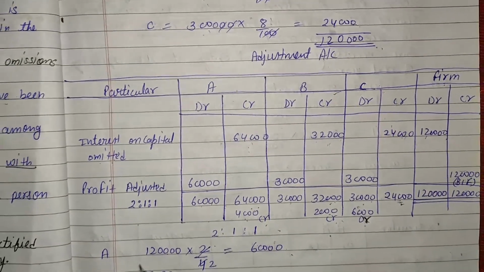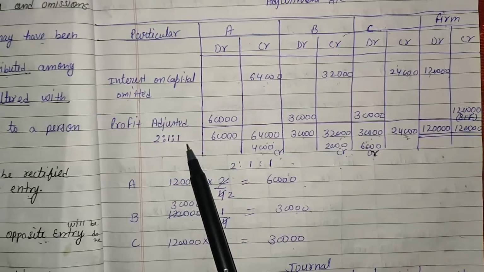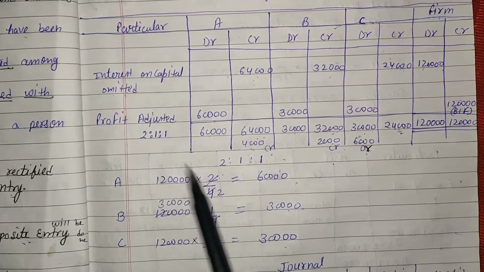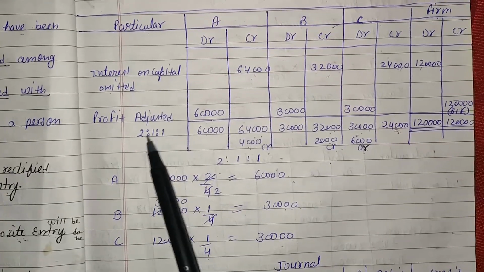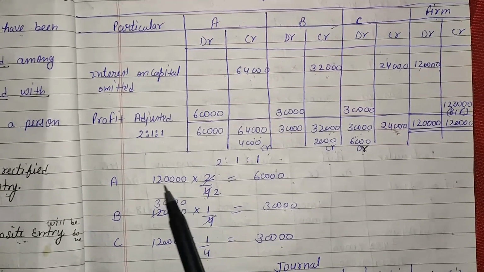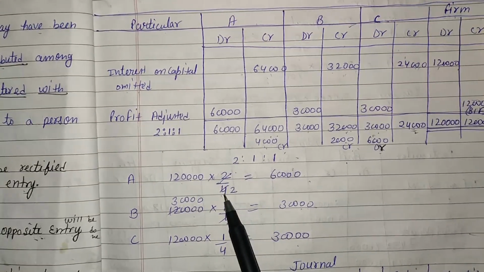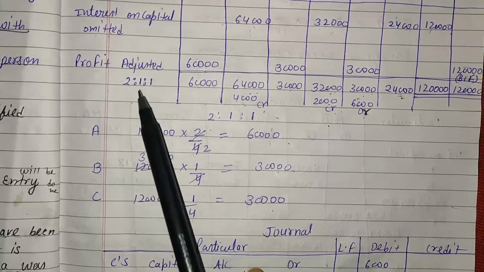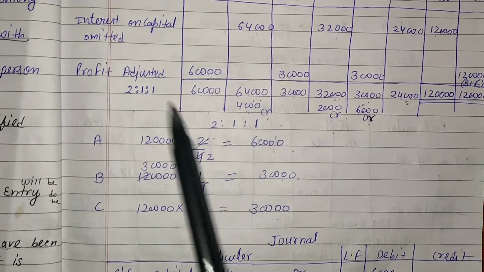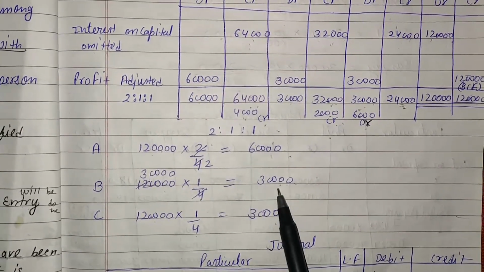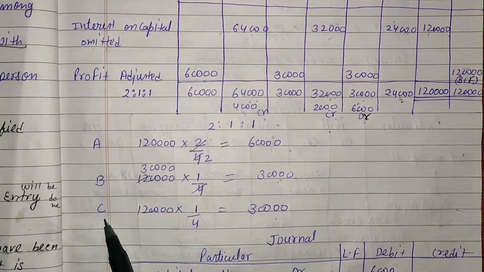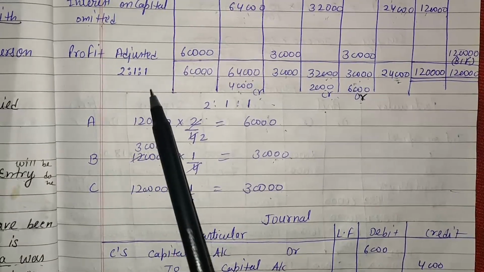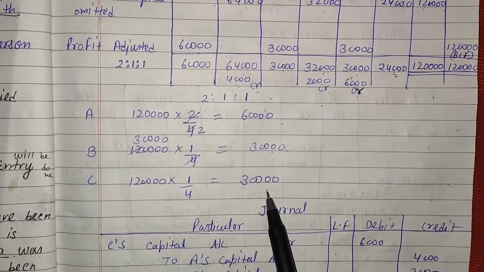1,20,000 is distributed in the ratio 2:1:1, that is the profit sharing ratio given in the question. A's ratio is 2, and the sum of all these, 2 plus 1 plus 1, is 4. 1,20,000 multiply 2 divide by 4, we get 60,000. B's ratio is 1, and the sum is 4, so we get 30,000. And then C, 1,20,000, the ratio of C is 1, total of all these 4, and we get 30,000.